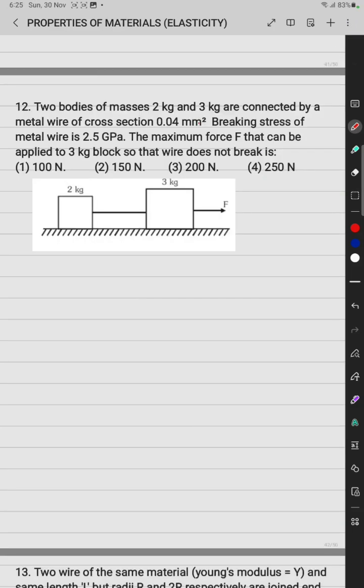In this situation, the maximum force that can be applied on 3 kg so that the wire does not break, but the wire's breaking stress is 2.5 gigapascal. So suppose the tension in the string is T, therefore T upon cross section area is equal to 2.5 gigapascal, it is 10 raised to power 9 Newton per meter square.